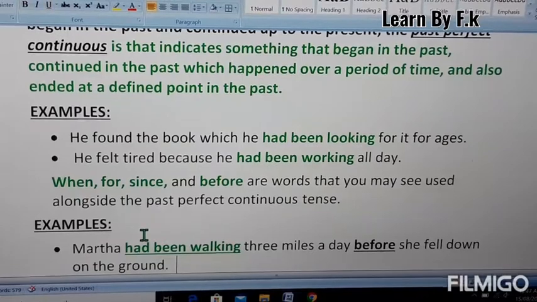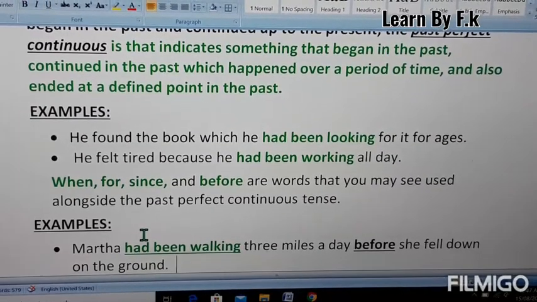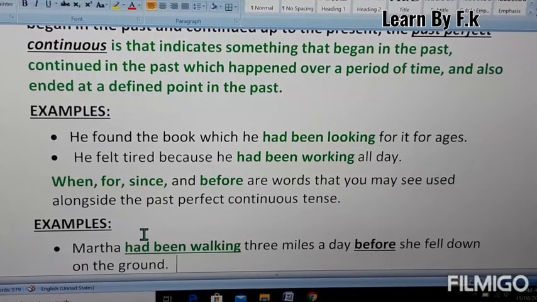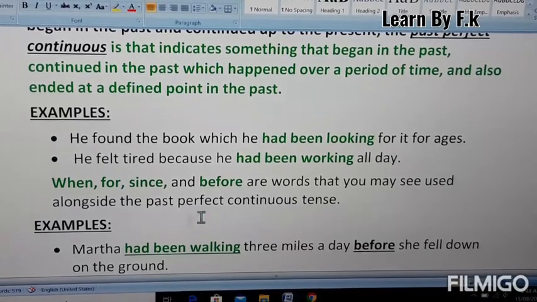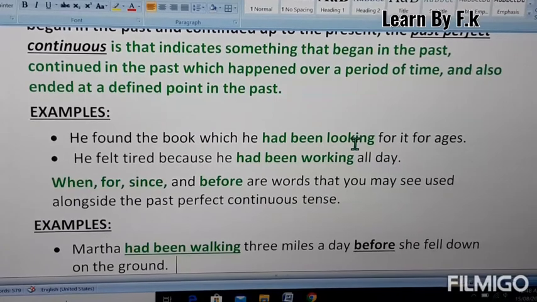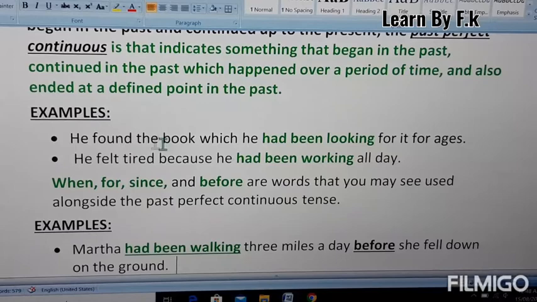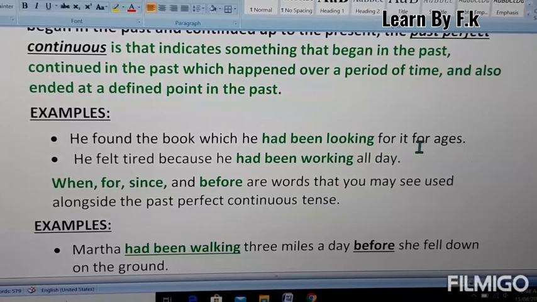Example: he found the book which he had been looking for for ages. Here you can easily understand that the green letters show the past perfect continuous, had been looking, and there are two things in the past: he found the book, and he had been looking for it for ages.